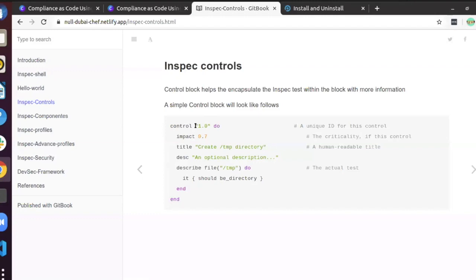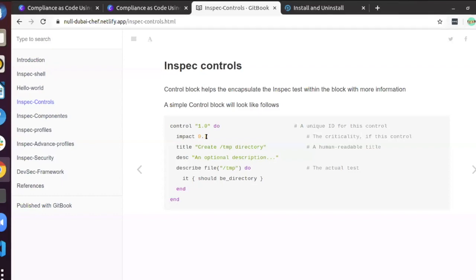It starts with the keyword control, and 1.0 is the ID of the control. We can give any unique ID. Impact tells how much impact there is. You can give the impact based on the compliance that you are following. For example, if there is a severe impact, we cannot push the code into production. If there is very little impact, we can push the code. Like that we can classify this.